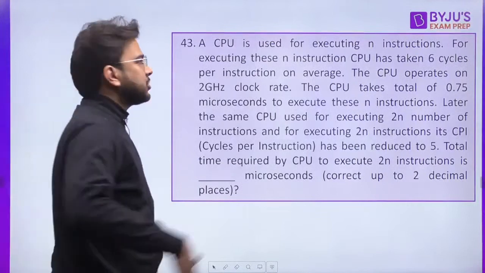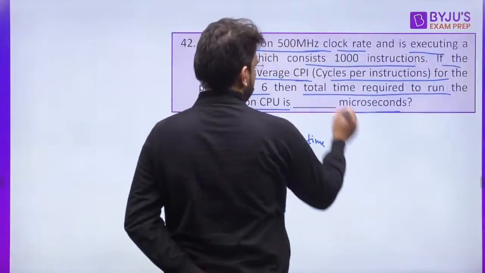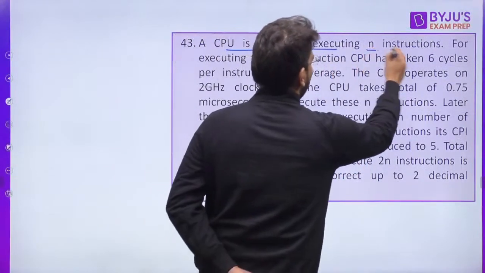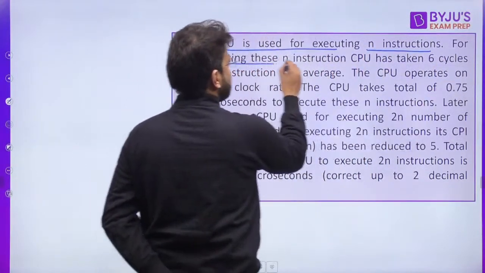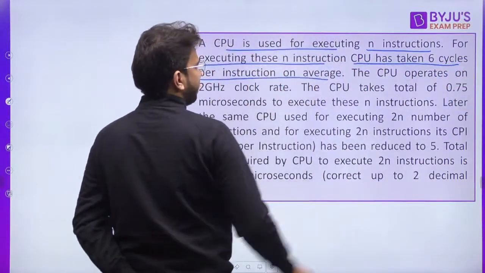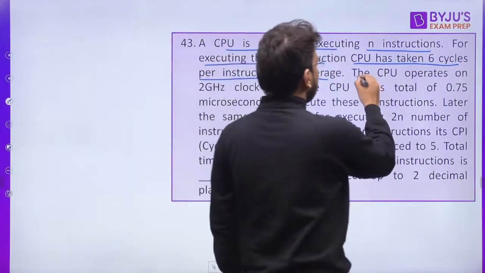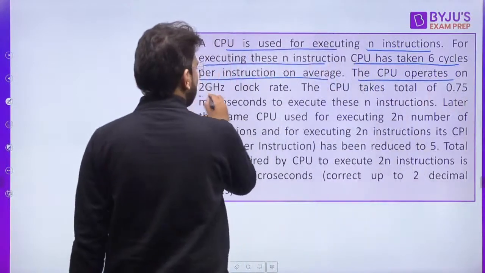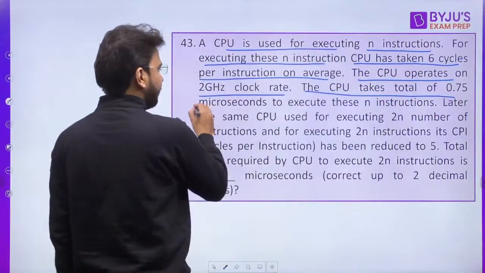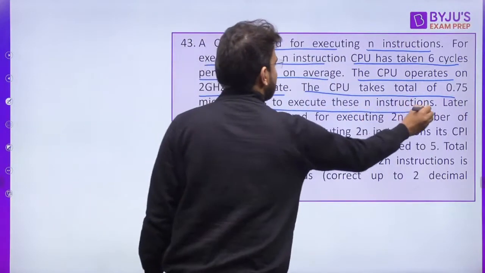Okay, let's solve this. A CPU is used for executing n instructions. For executing these n instructions, the CPU has taken 6 cycles per instruction on average. That means CPI is given to you. The CPU operates on a 2 gigahertz clock rate. The CPU takes a total of 0.75 microseconds to execute these n instructions.